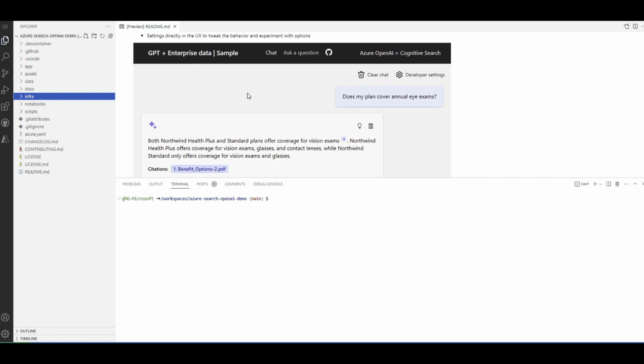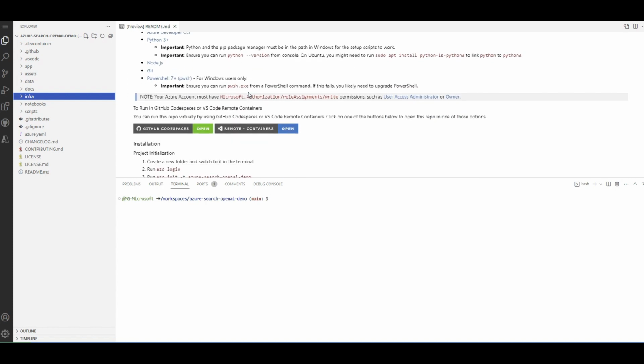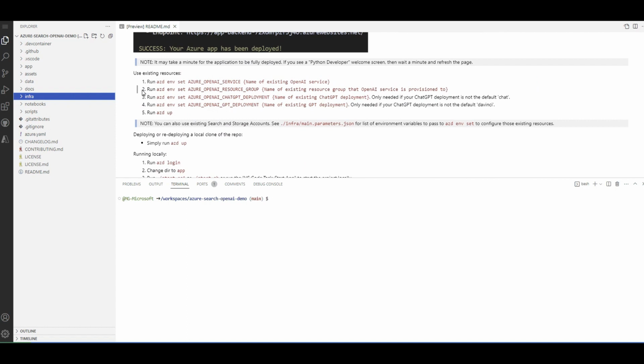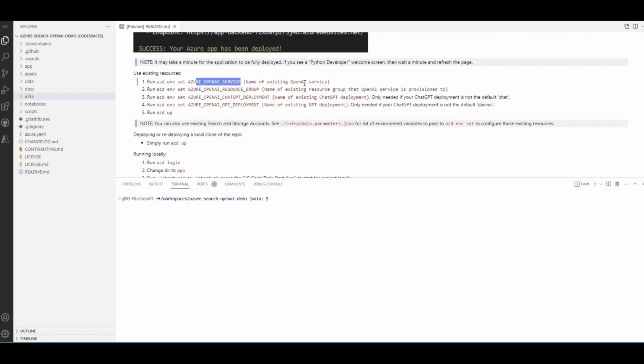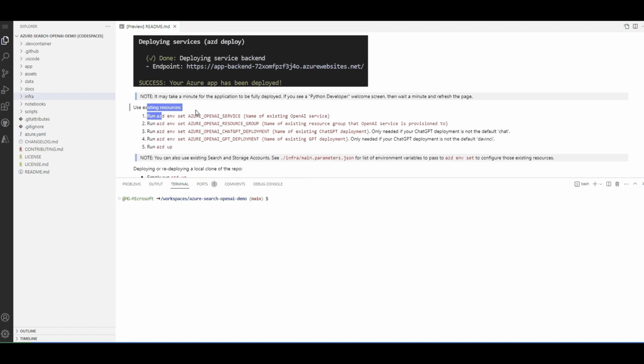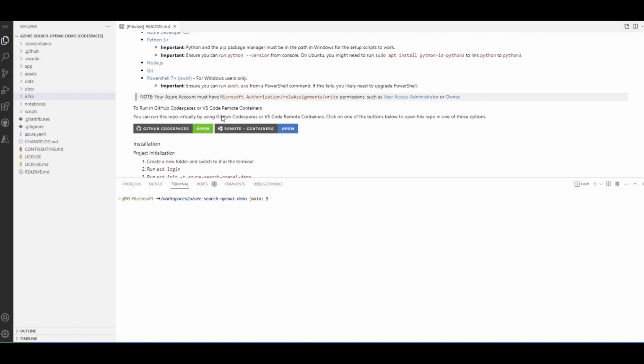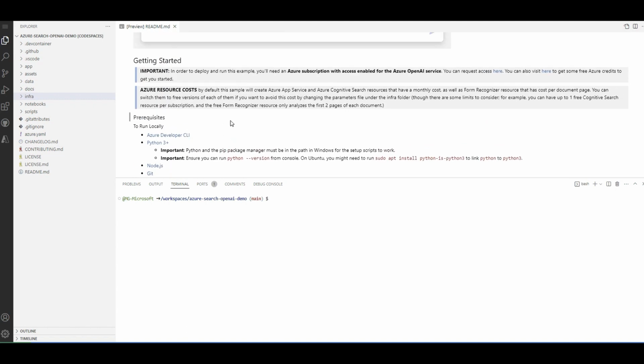Well, you might say that, oh, I already have some Azure OpenAI services created. If yes, that's all good. You can run this command line to say that I have an Azure OpenAI service and that's the name, and the same thing for the rest of the stuff here. So for now, we're gonna let this repository deploy everything for us, assuming that you don't have any of those yet, and you just have permission, or you got approval to create Azure OpenAI in your Azure subscription. So how do we do it?